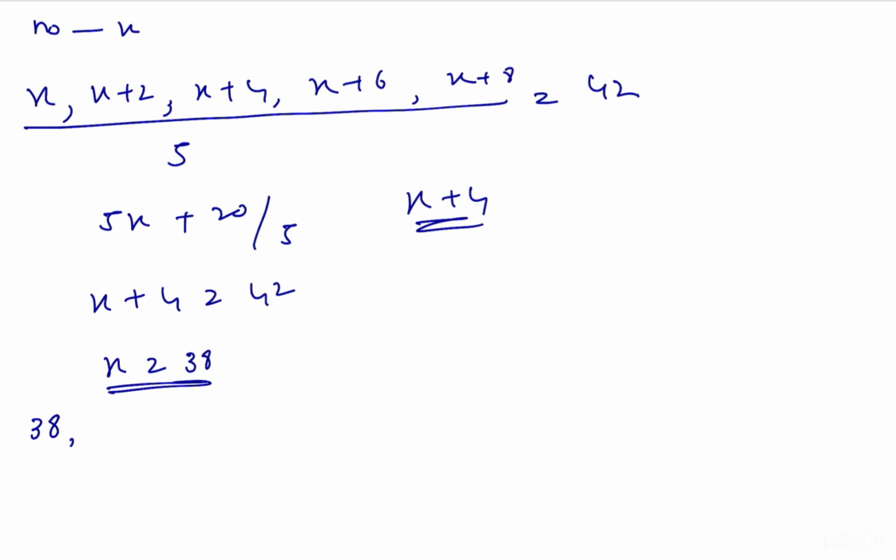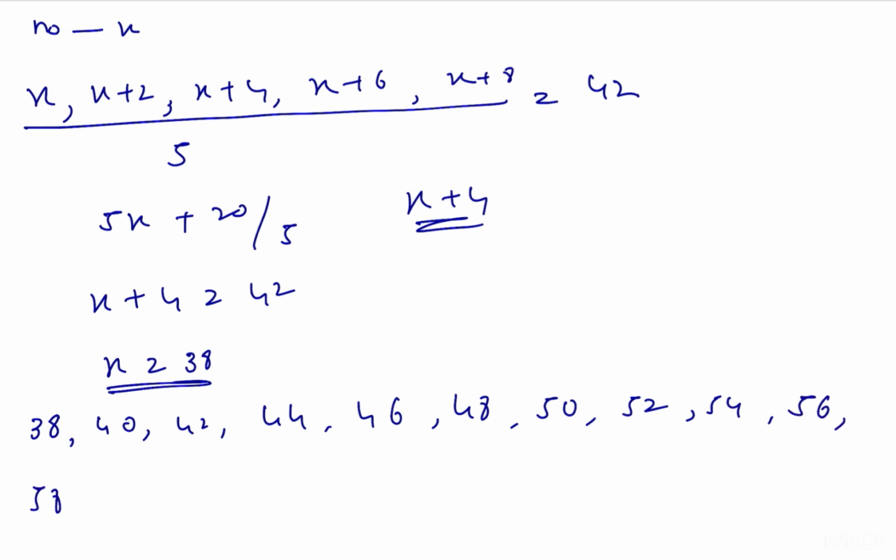Write the 15 even numbers after 38: 38, 40, 42, 44, 46, 48, 50, 52, 54, 56, 58, 60, 62, 64 and 66.